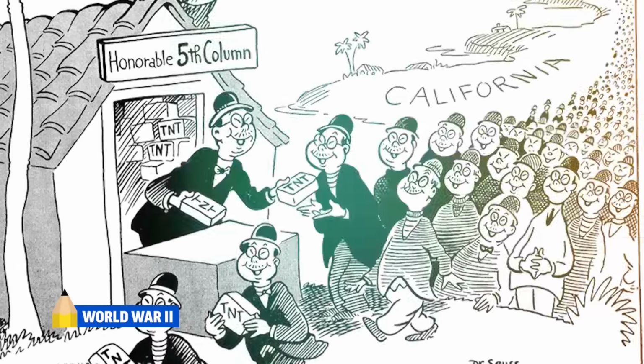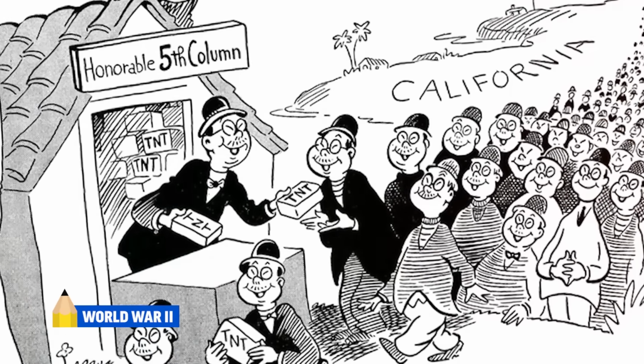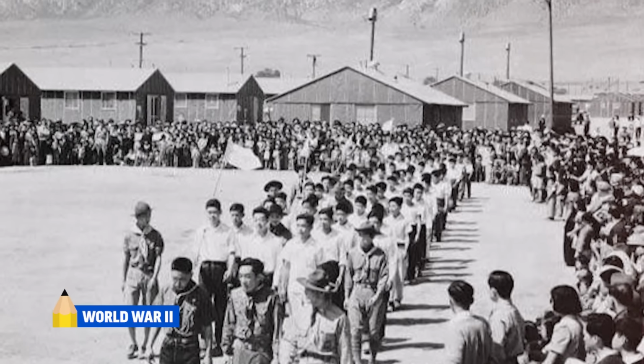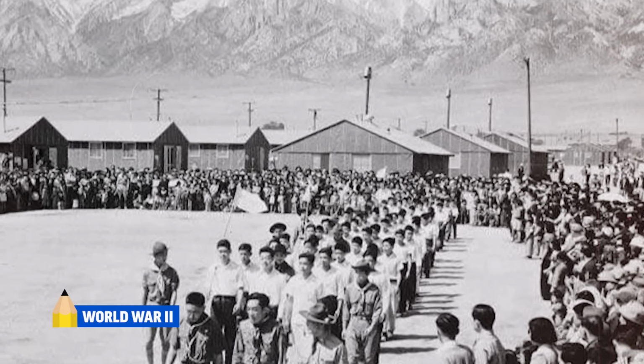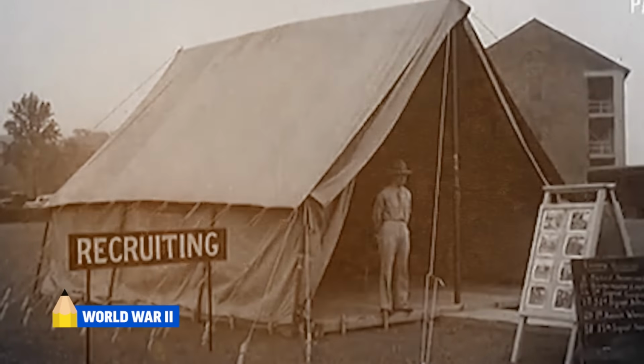This caused an increase in anti-Japanese sentiments. Executive Order 9066 forced Japanese Americans living on the West Coast into internment camps for the duration of the war. This was later upheld by the Supreme Court in the Korematsu case. Once America entered the war, many American minority groups supported the effort.